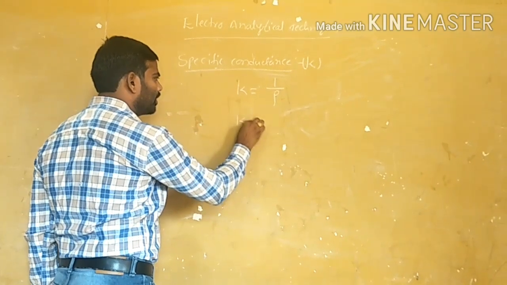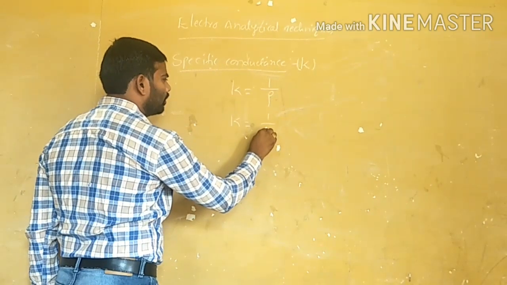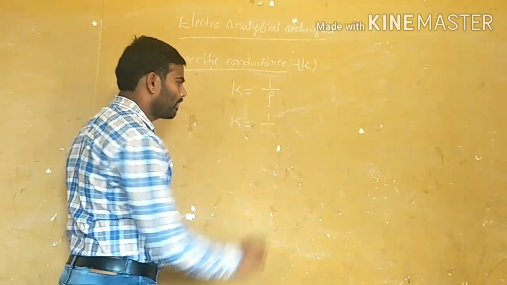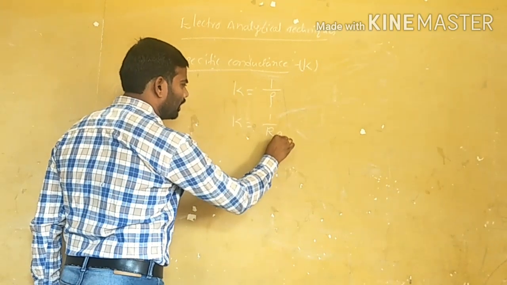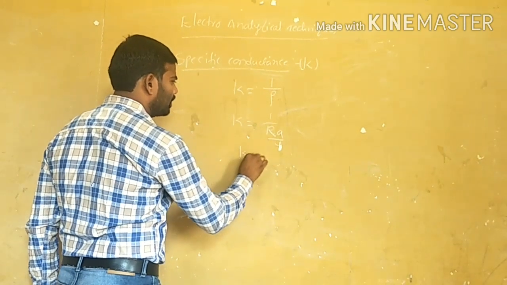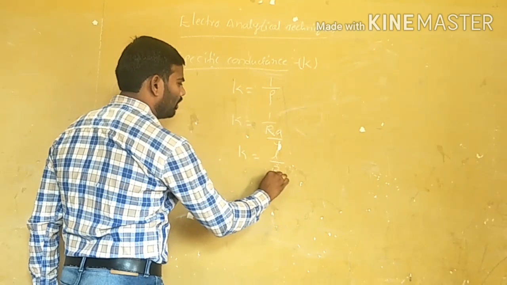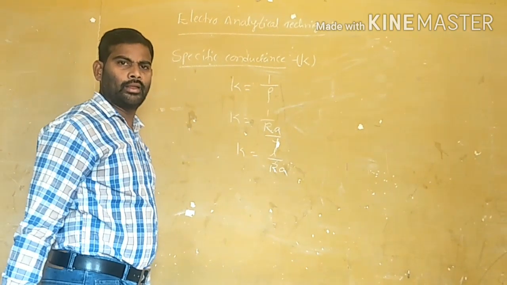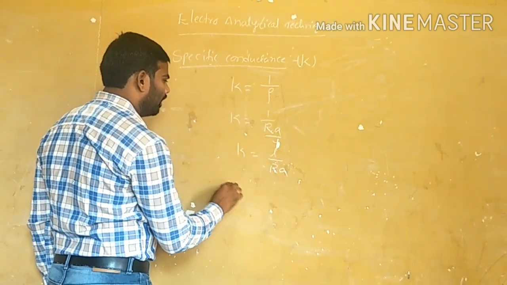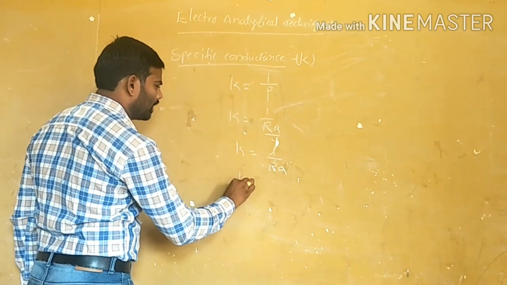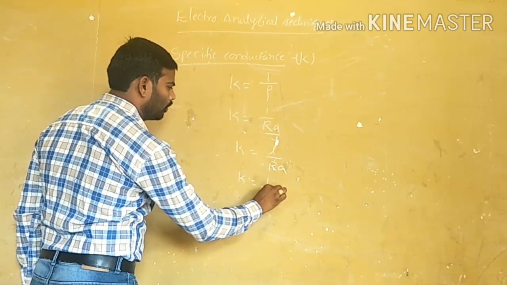From this equation, K is equal to 1 by rho. Rho is equal to RA by L from the previous equation, so K is equal to L by RA, that is, K is equal to 1 by R into L by A.